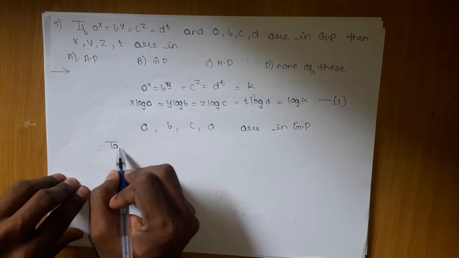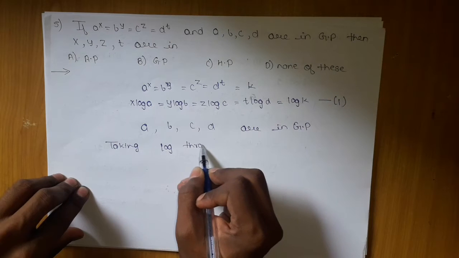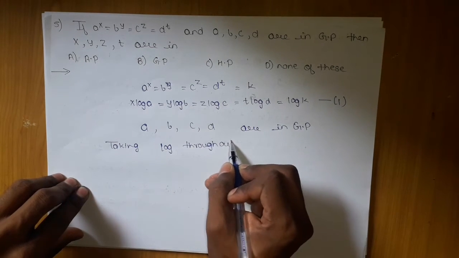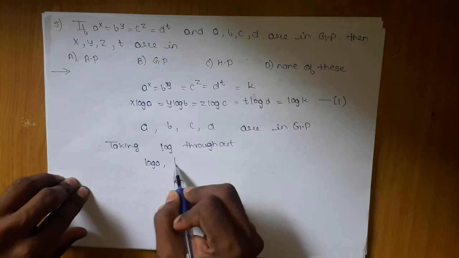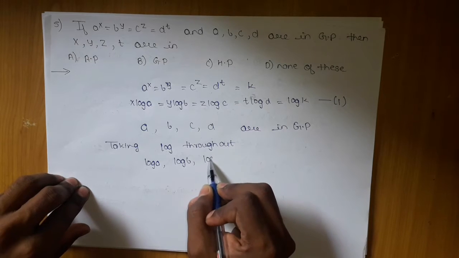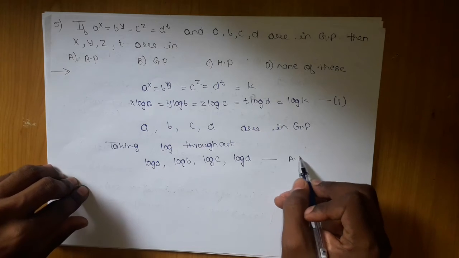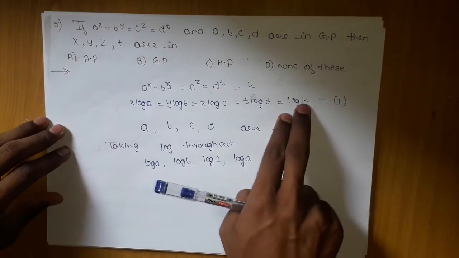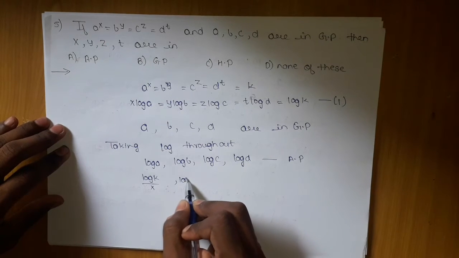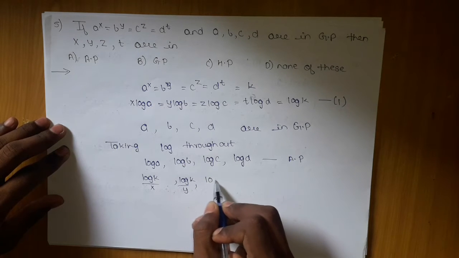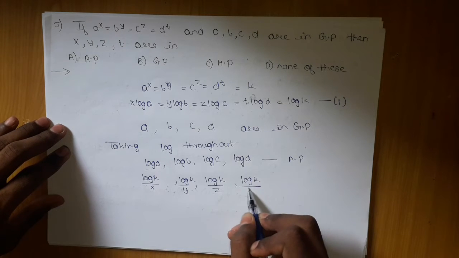If I take log throughout, you know when terms are in GP, if I take log, they convert into AP. So I have log A, log B, log C, log D, they are in AP now. Can I get the log A value? Yes, it will be log K upon X, log K upon Y, log K upon Z, log K upon T.